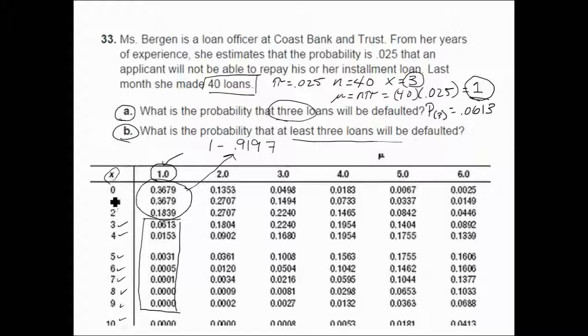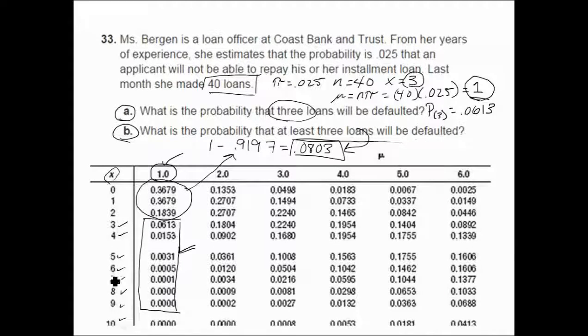The probability that exactly 0 or 1 or 2 default is 91.97%. That leaves an 8.03% chance that at least 3 loans default. You'll find that's the same number as the total of 3, 4, 5, 6, 7, 8, and 9.